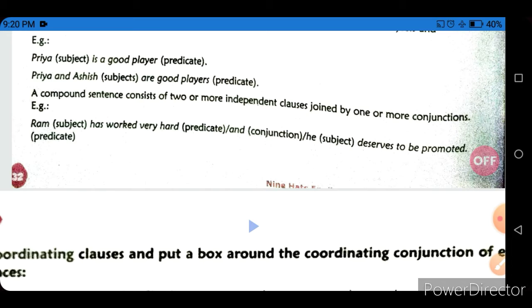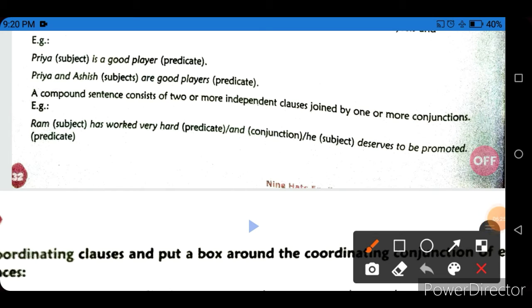Here, Ram has worked very hard and he deserves to be promoted. Ram is the subject, has worked very hard is the first predicate, and the conjunction and is used here.